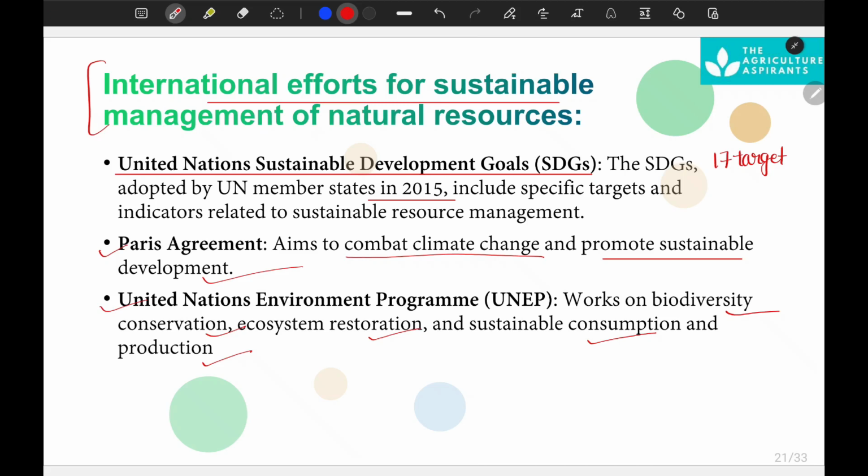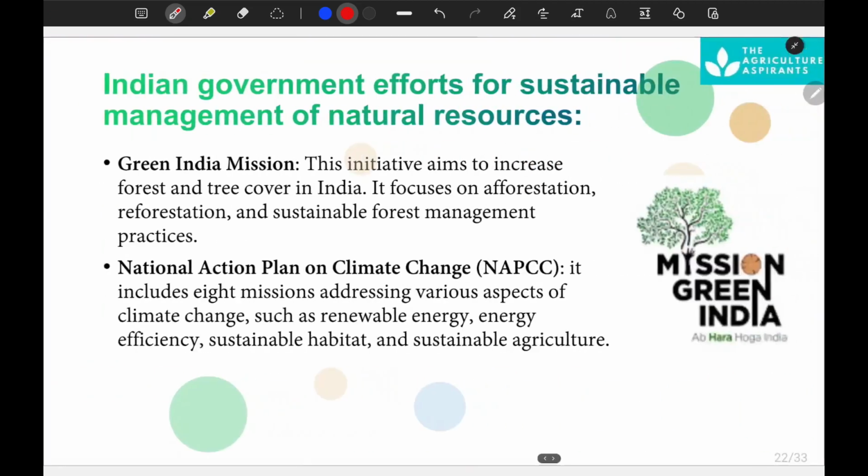There may also be many points on this topic, but I have put only relevant points. You can add according to your will. You are free. Okay. So these are just examples which are adopted by international governments and organizations for NRM.